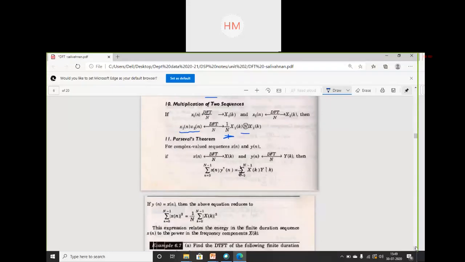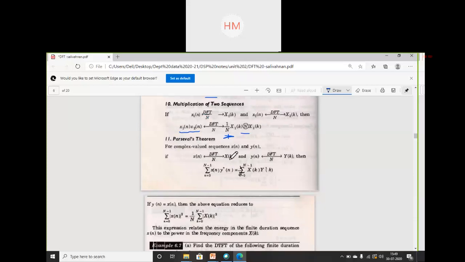Last is Parseval's theorem. This expression relates the energy in the finite duration sequence. In Parseval's theorem, what are we doing? We are finding out the energy of the sequence in the finite duration to the power in the frequency component. So how energy is converted into power in the frequency domain, that is my Parseval's theorem.